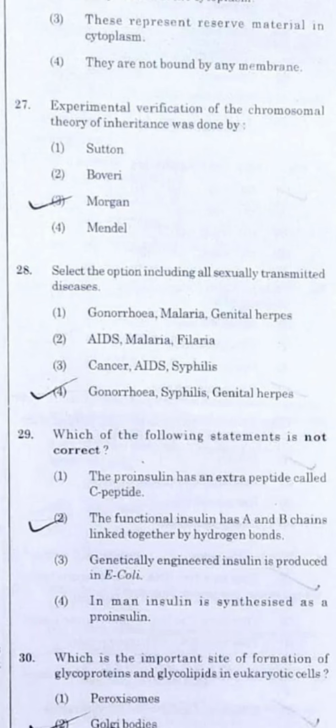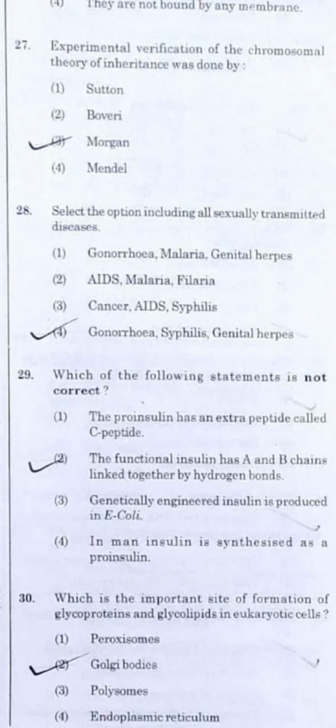Go for question number 28. Select the option including all sexually transmitted diseases. So the majority of you will be dealing with AIDS, but still deal with the other options as well, because malaria and filaria are not at all sexually transmitted diseases, same as with cancer. It's only the 4th option, that is gonorrhea, syphilis and genital herpes. Deal with the case.